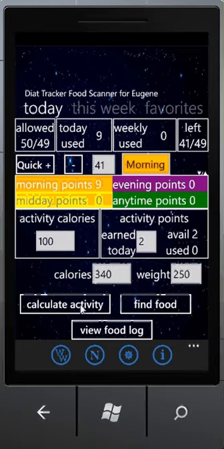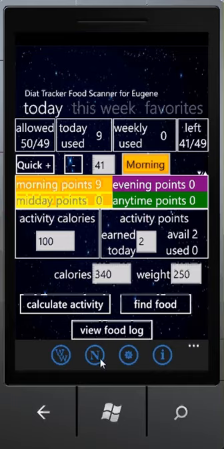Okay, the next is also very important. This area contains buttons that allow you to go to the screens that will give you the ability to calculate your activity, find foods that you plan to eat or you have eaten and add the foods to the list of foods eaten today, or review the foods that you have eaten today. But we'll go into these features later in the next steps of this tutorial.